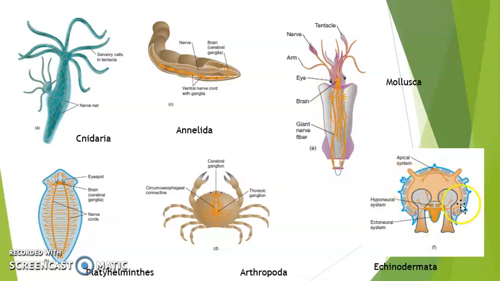Then we can also see that in Echinodermata there is another kind of system, which consists mainly of different types of nerves. Though a central ganglionic system is absent in Echinodermata, this is slightly surprising, as Echinodermata is considered to be more advanced than all these organisms. But here we can see that Mollusca, Arthropoda, and Annelida have a brain, but Echinodermata does not. I mean, there is no central set of ganglia which we can call a brain. So they do not have one, which is quite a surprising incident.